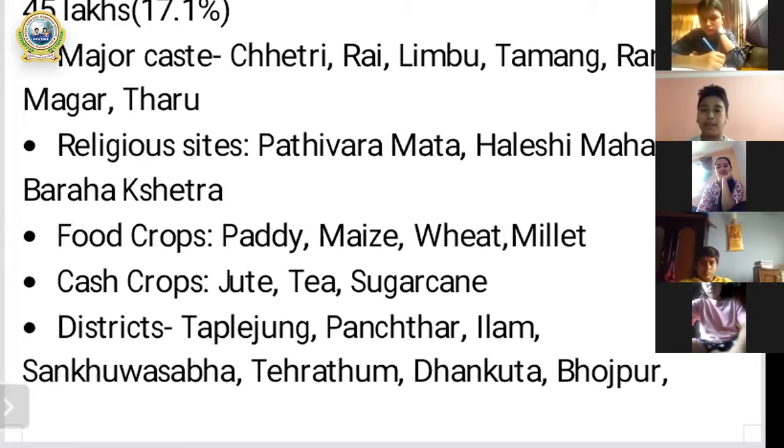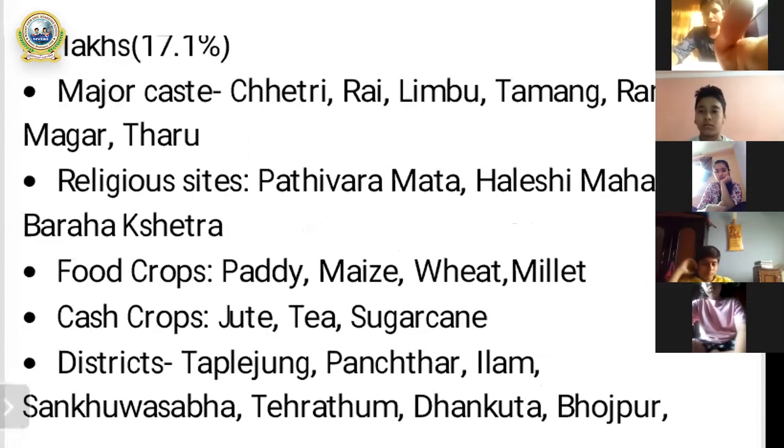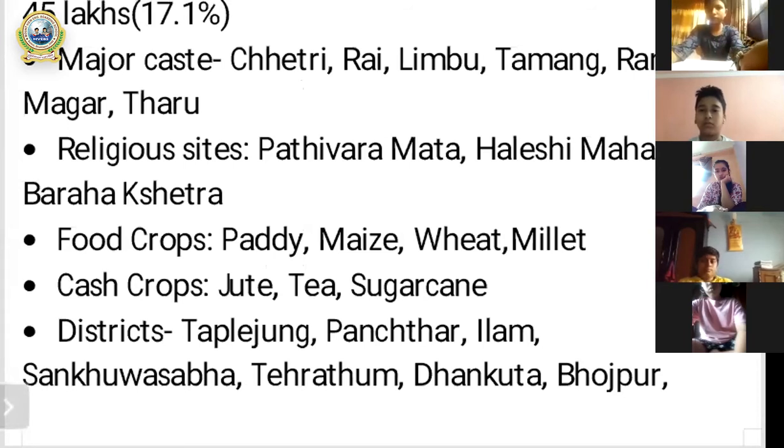Paddy, maize, millet, wheat are some of the food grains that the people cultivate and consume in their daily life for good health and to gain energy. All right, so these are some of the major food crops of province number 1.